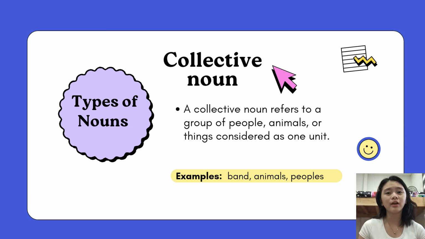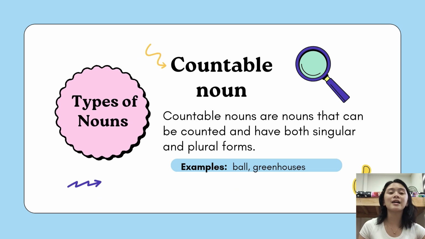How about if it is a group? Then it is a collective noun. Collective nouns represent a group of people, animals, or things that is considered as one. It describes a collection or group, but we treat it as a single thing. For example, the team celebrates their victory. Team refers to a group of people working together, but is treated as one unit.